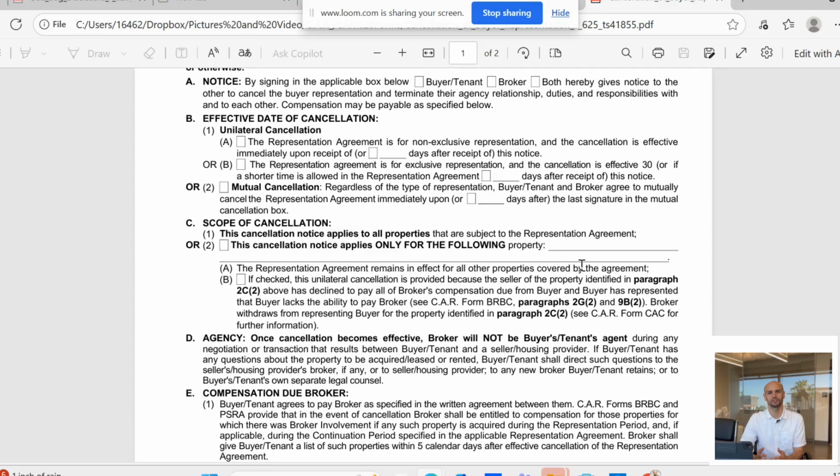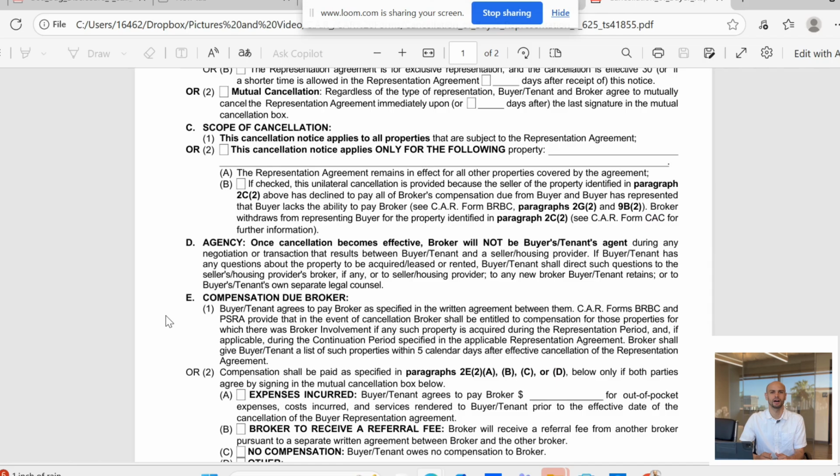If you check box 2, there's a subsection A and B. A, the original representation still applies to the other properties, or B, if checked, this section also refers to the C.A.R. form BRBC paragraph 2G2, which means the broker is withdrawing because the seller refused to pay and the buyer cannot cover the broker's fees. It even references the CAC form, the cancellation of contract, and we'll go over that probably in the next video if you need to end representation tied to that specific deal.